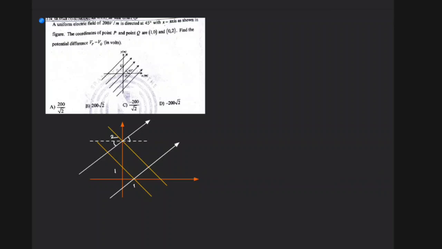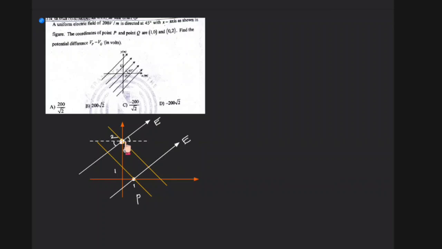So let me represent P and Q. This point is Q, and this one is P. This white line and this line both indicate the electric field. So this is an electric field line and this is also an electric field line.